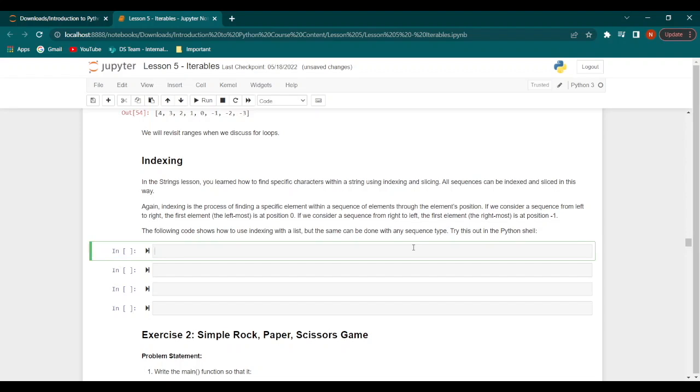So let's take a look at some examples of code with which we can index a list. And the same method can be followed to index any kind of sequence. So let's say we have a list of fruits. We'll just put some random fruits here. Let's say we have apple, orange, banana, pear.